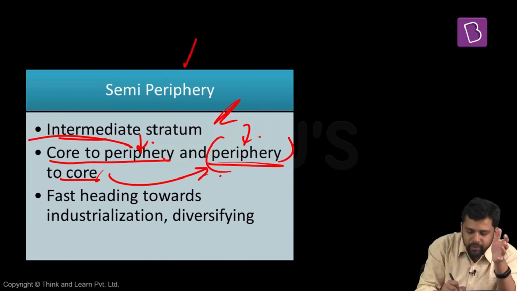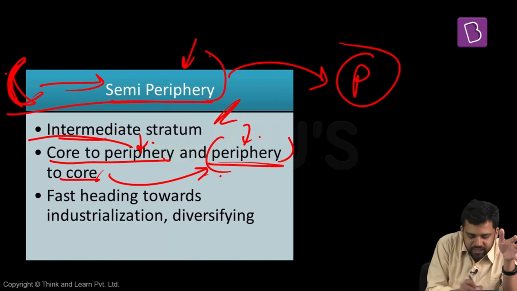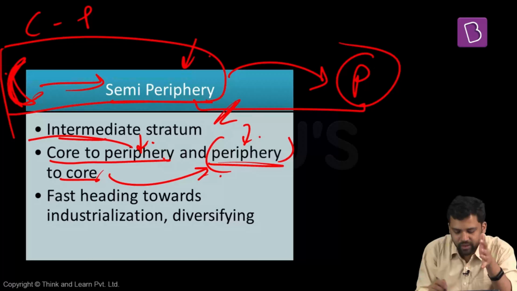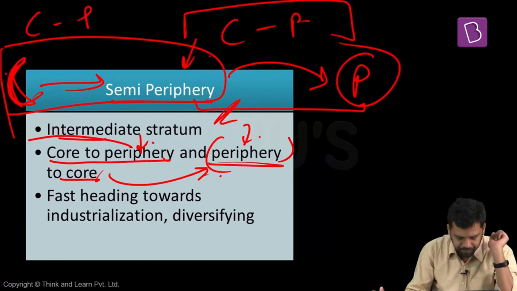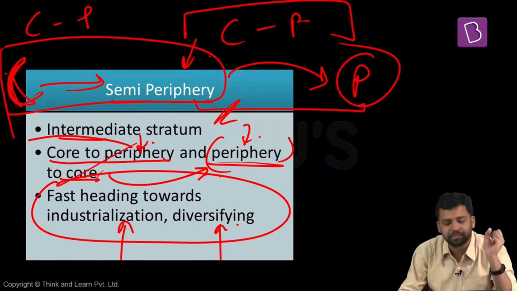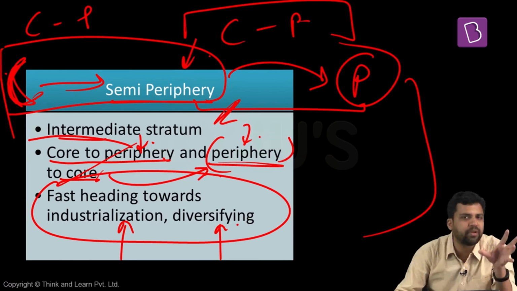So the core can exploit them, but at the same time, the semi-periphery can exploit the periphery. So the linkage between core and semi-periphery can be similar to the linkage between core and periphery. The relationship between semi-periphery and periphery can be similar to the relationship between core and periphery. But yes, semi-periphery is advancing in the direction of industrialization. It is also diversifying its economic interests. So these are some characteristics of core countries, semi-periphery countries, and periphery countries.